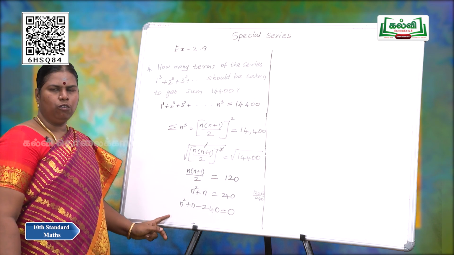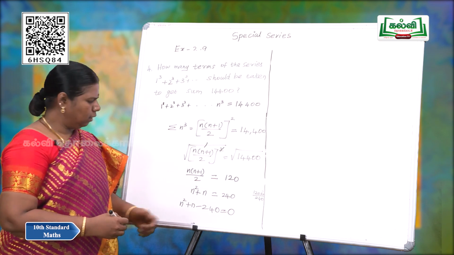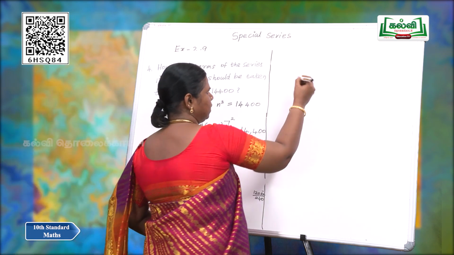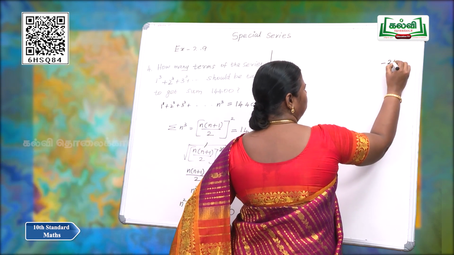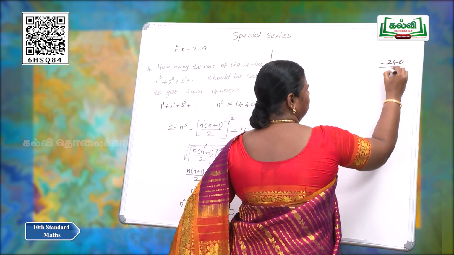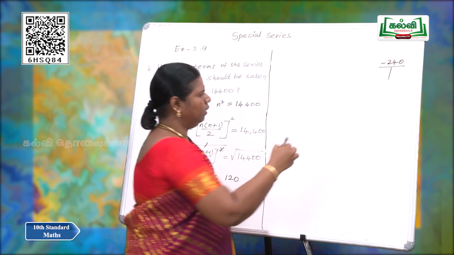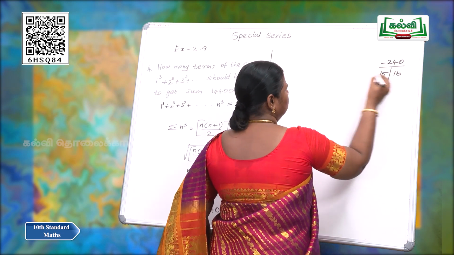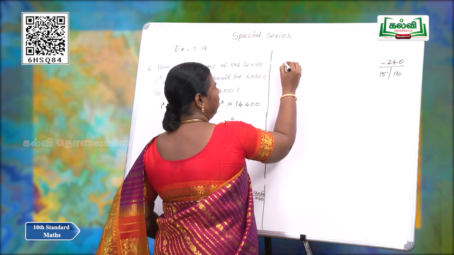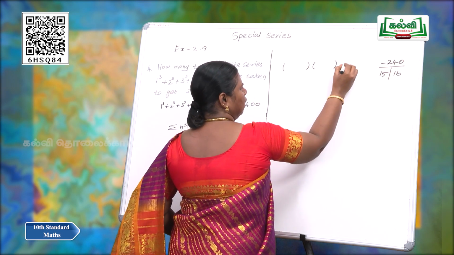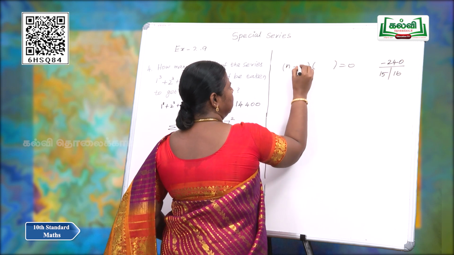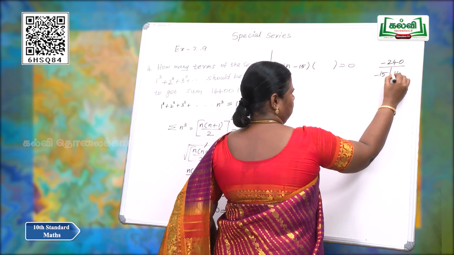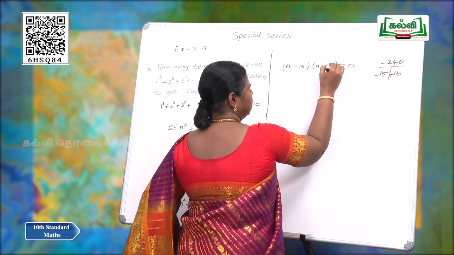It is in the form of a quadratic equation. We have to factorize this quadratic equation. The factors of minus 240 are 15 and 16. So the equation becomes (n minus 15)(n plus 16).